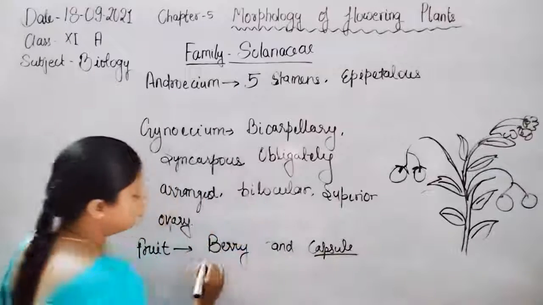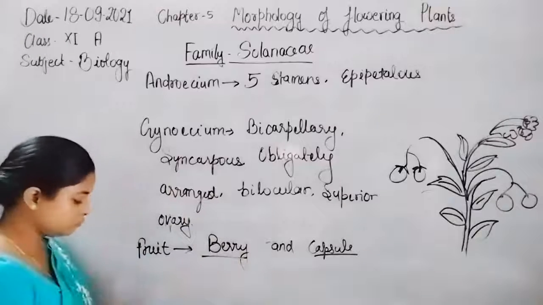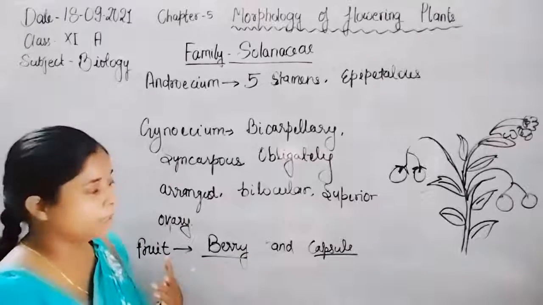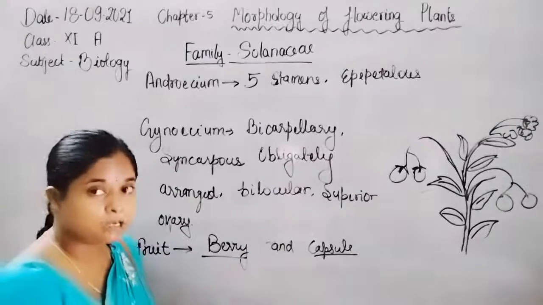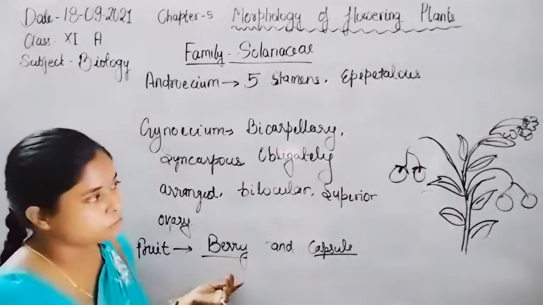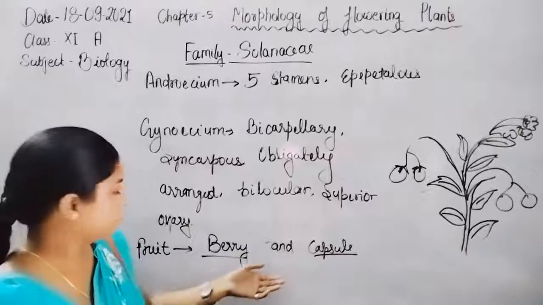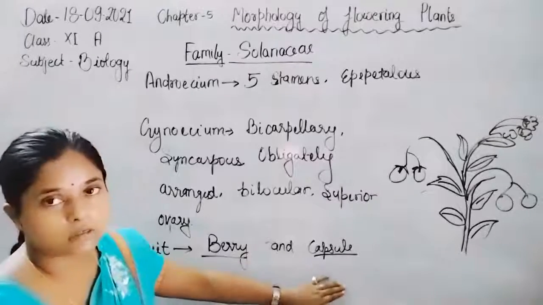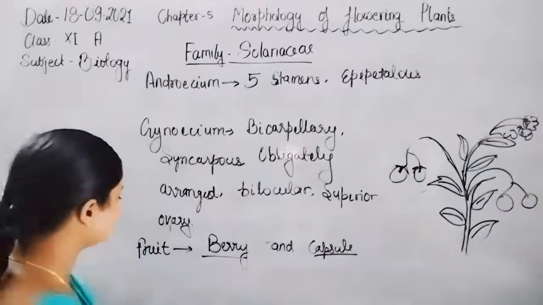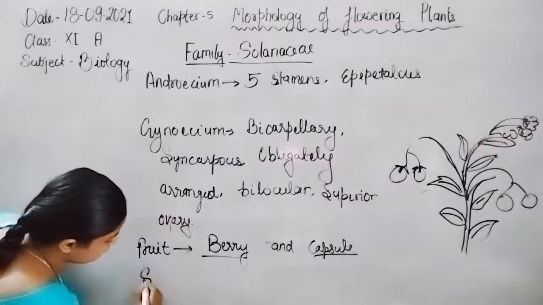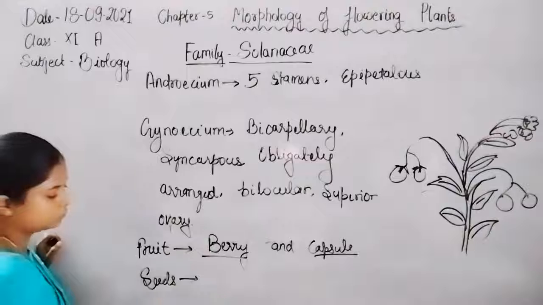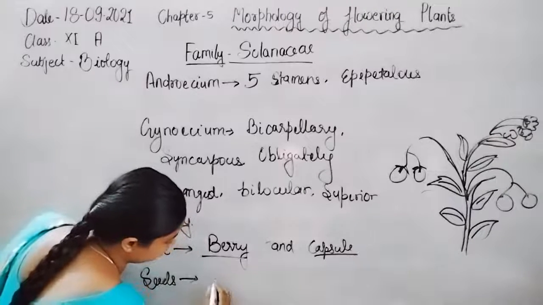In a berry fruit, all parts, epicarp, mesocarp and endocarp, are edible, so that's why they are included in berry fruit. Some plants of the Solanaceae family show a capsule type of fruit. Now the seeds are endospermous.